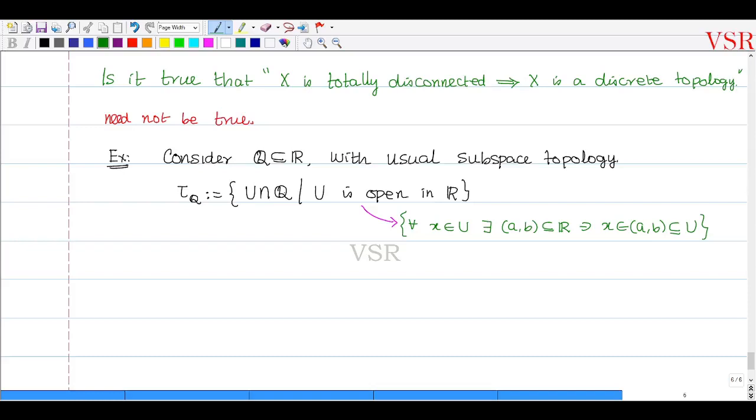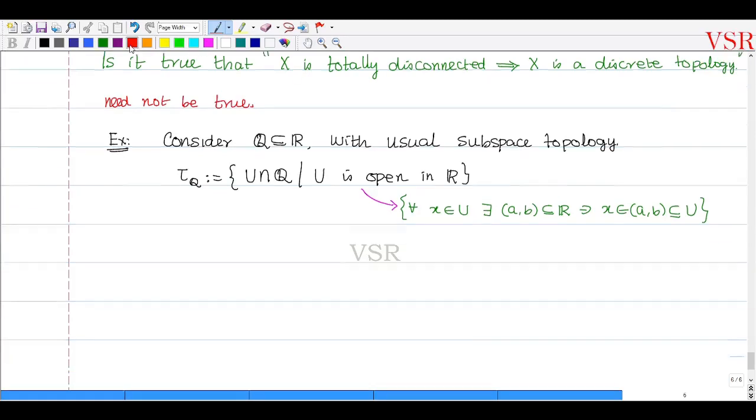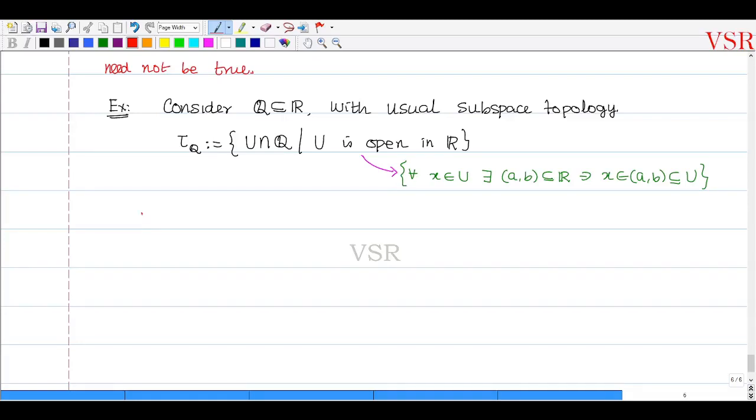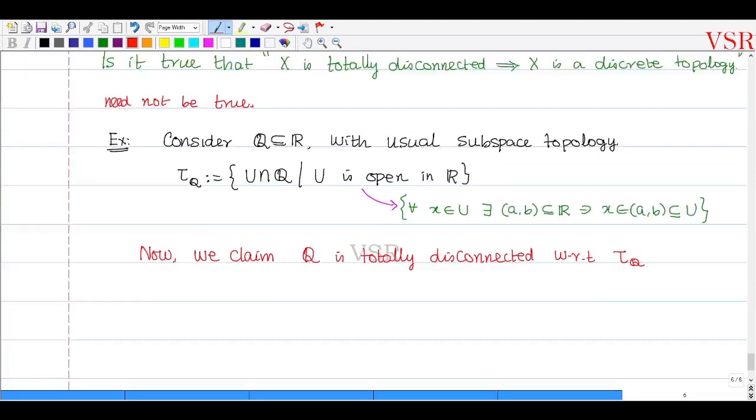இப்போ now we claim that Q is totally disconnected with respect to tau Q. See, இதுல singleton sets are connected அப்படிங்கிறதுல பிரச்சனை இல்லை. இந்த முன்னாடி டிஸ்கஸ் பண்ணது இதே விஷயம் தான்.